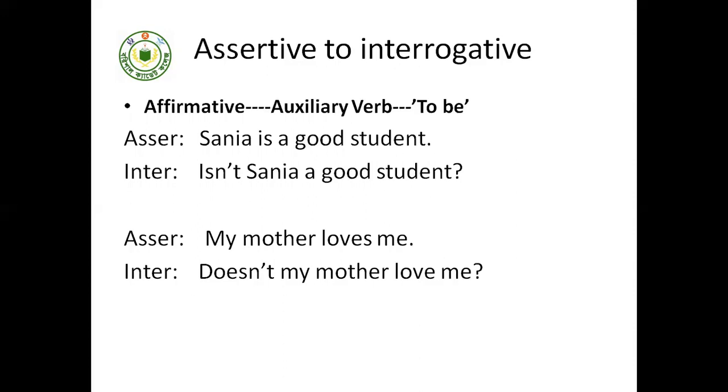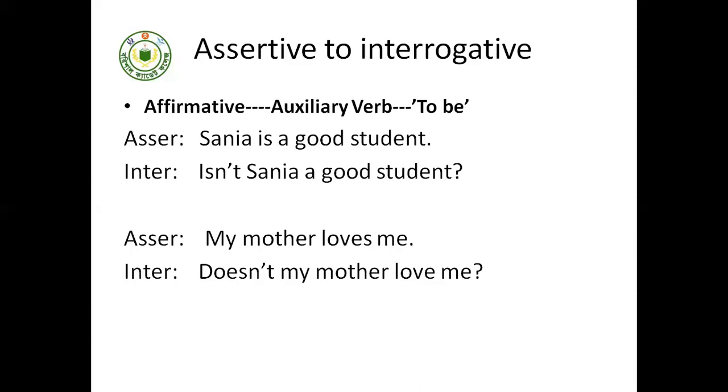Now we will change assertive to interrogative sentences. First, Sania is a good student. So in order to make it an interrogative sentence, we have to use the not form with the auxiliary verb. So it will be, isn't Sania a good student?